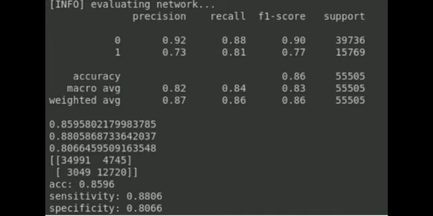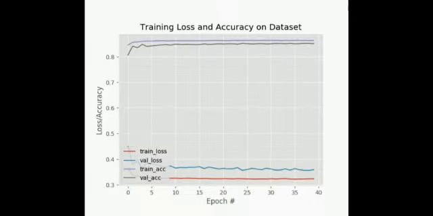This represents the performance indices that are obtained after the evaluation of the network. Precision, recall, F1 score, and support represent each of the performance indices. Accuracy here we have got is 0.85, sensitivity is 0.88, specificity is 0.80, and accuracy is quite satisfying. The plot shows the validation accuracy, train accuracy, validation loss, and train loss across each of the 40 epochs that we have set.